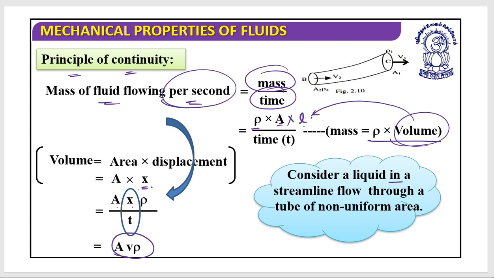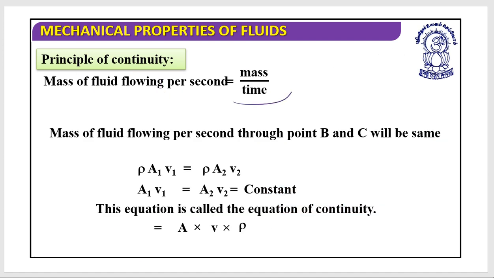Consider a liquid in streamlined flow through a tube of non-uniform cross-sectional area. Basically this is the mass of fluid flowing per second, m by t. Let's suppose we have a pipe like this, where this is area 1 and this is area 2.